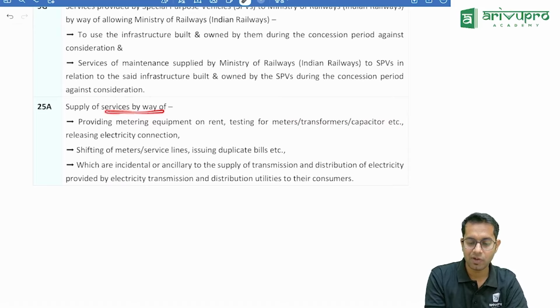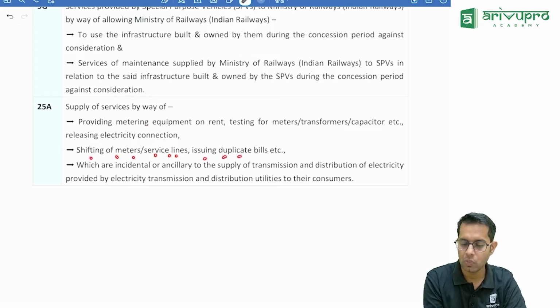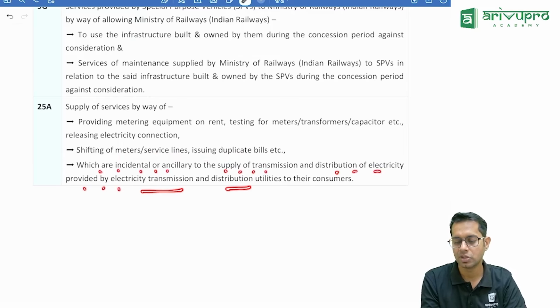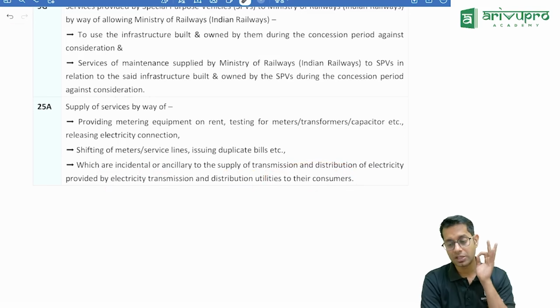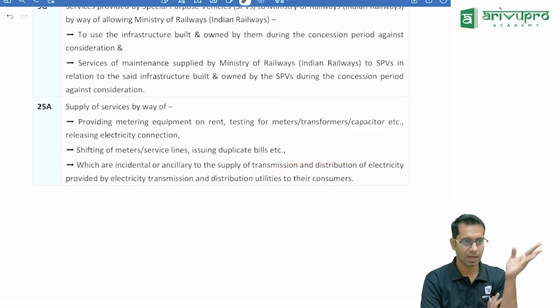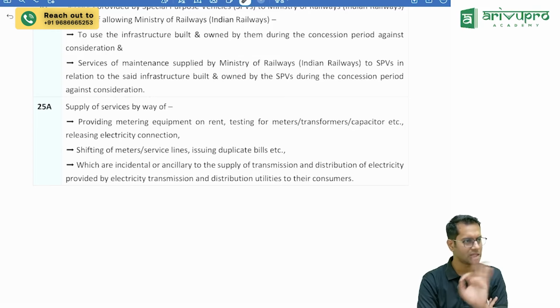Services by way of providing meter equipment on rent, testing of meters, releasing electricity connections, or shifting of meters, service lines, issuing duplicate bills, which are incidental or ancillary for transmission and distribution of electricity provided by electricity transmission distribution utility to consumers. For example, normally we have studied transmission and distribution of electricity is exempt. Here Bescom is transmitting electricity to our house, distributing the electricity. That service is exempt. Okay, on that GST will not be levied.